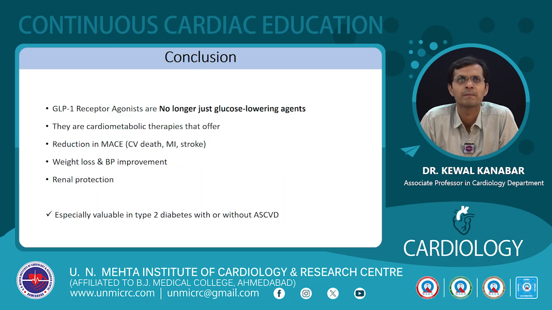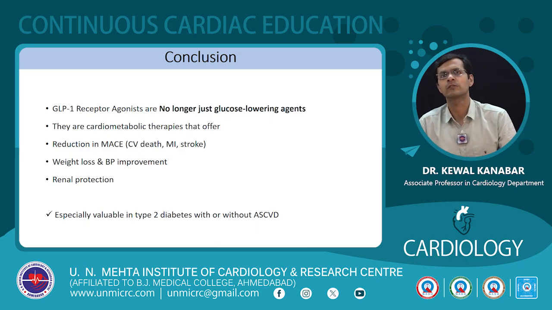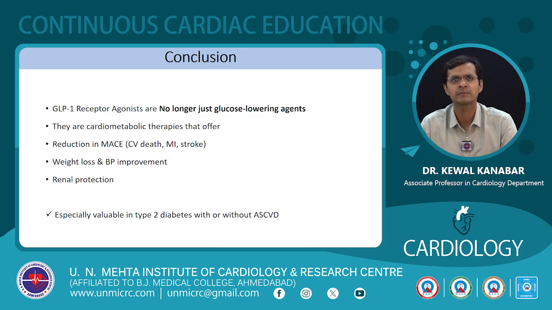So now, obesity, metabolic syndrome, hyperuricemia, non-alcoholic steatohepatitis, or what is commonly now known as metabolic dysfunction associated steatohepatitis, all of these are combined disorders, and you need drugs which act on multiple pathways rather than just sugar control. So if you are going to give them sulfonylureas and metformin, you're only going to reduce their blood sugar levels. They are not going to affect the cardiovascular function, heart failure, future ASCVD.